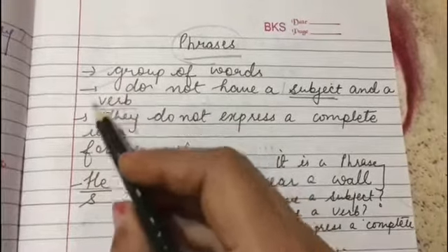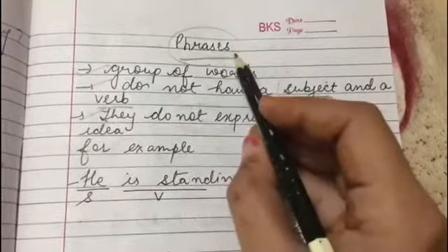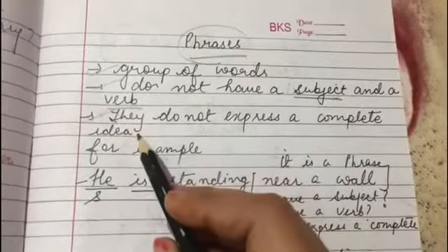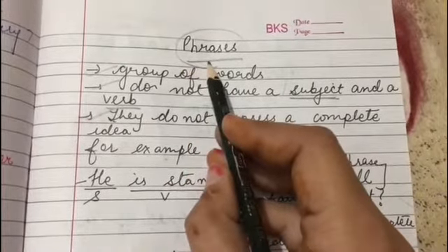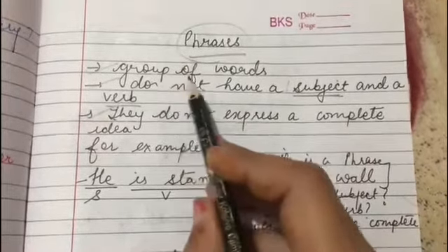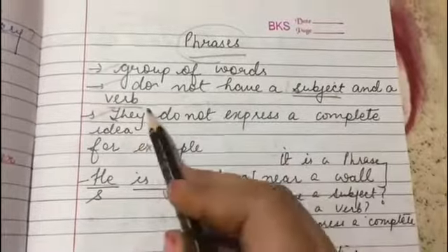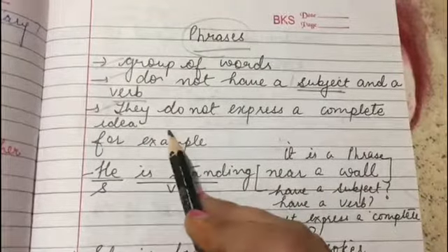So these are the three basic things that complete a phrase, and you should follow these three basic rules, then only that group of words will come out as a phrase. That is, phrases are groups of words, they do not have a subject and a verb, and they do not express a complete idea. So we'll do a few examples and it will be clear.